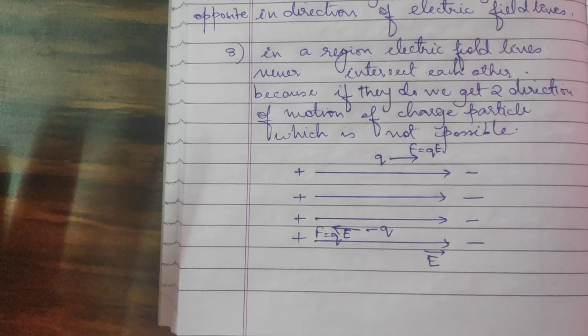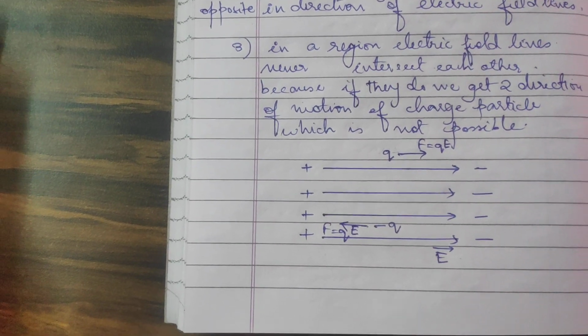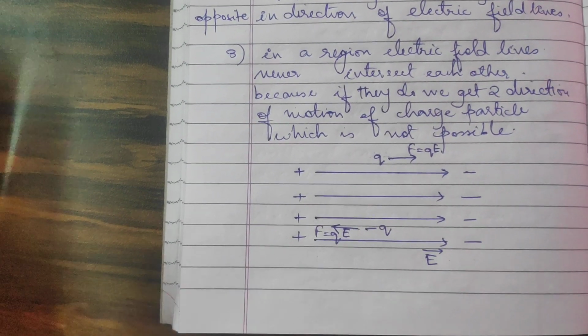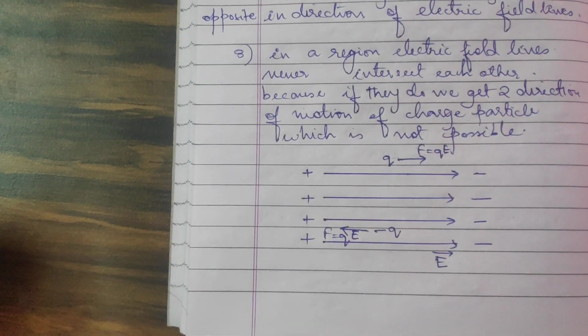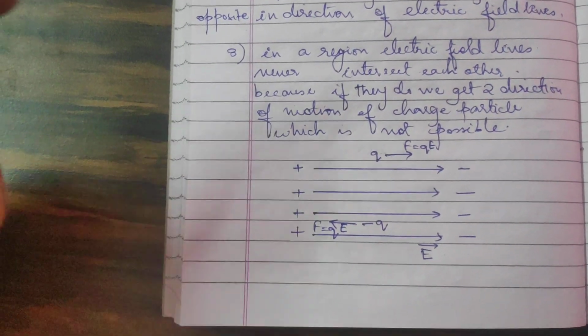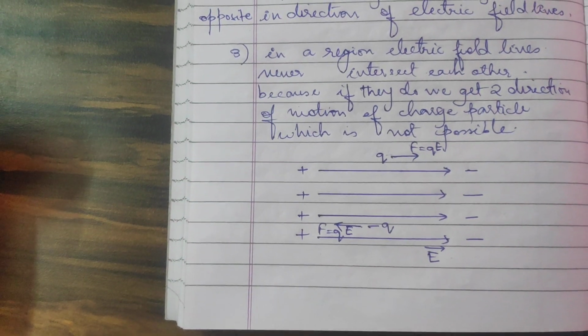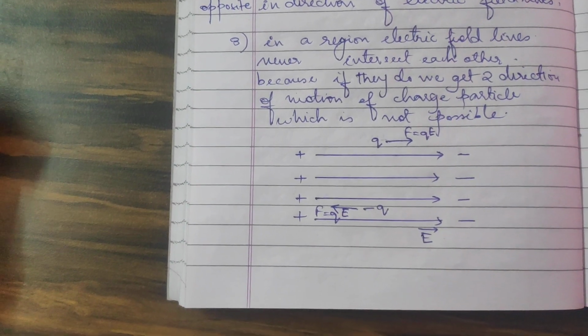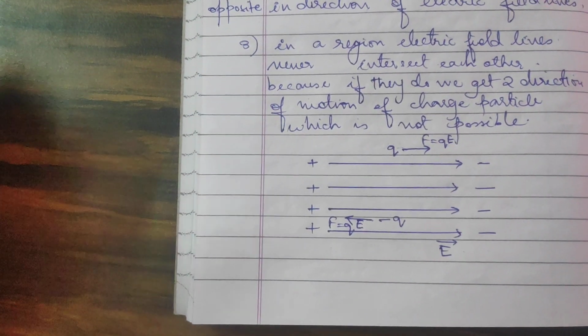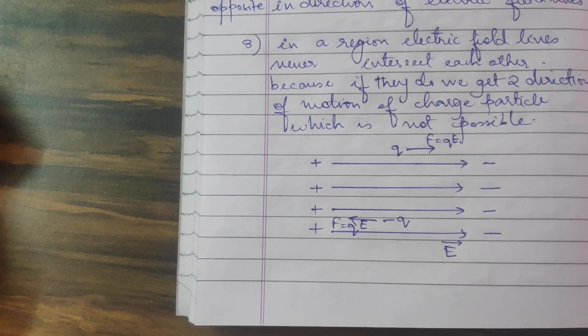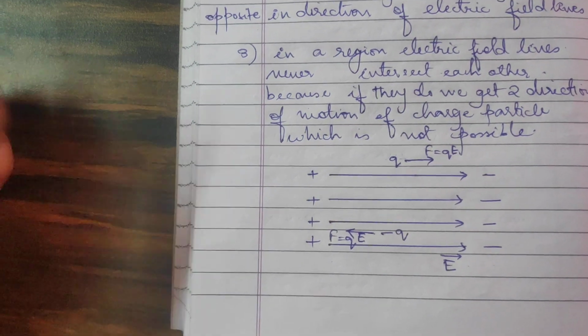So if anywhere the direction of the field is given, you should be able to make out in which direction a positive charge will move and in which direction the negative charge will move. The positive charge moves in the direction of the field and the negative charge will experience force opposite to the direction of the electric field.